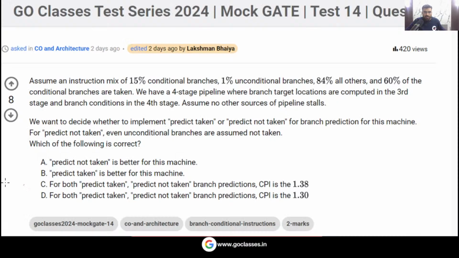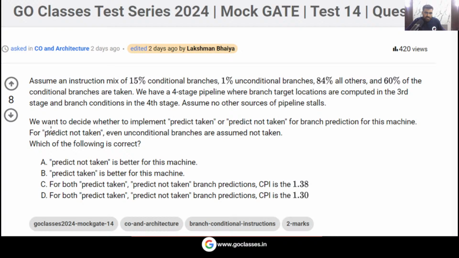Now, let's move on to the next question. Let's solve this computer organization question from pipeline. I think this is another beautiful question. You can see many students loved this question. 8 upvotes are there, and there are many comments under this question saying it is a beautiful question. This is basically related to control hazards. You can see the branch penalty, branch instructions.